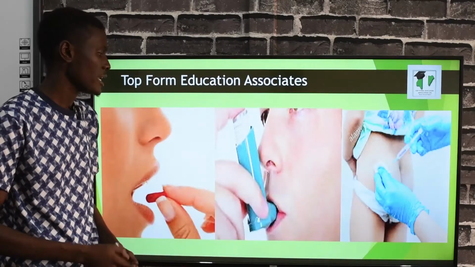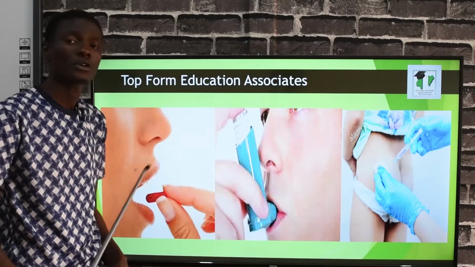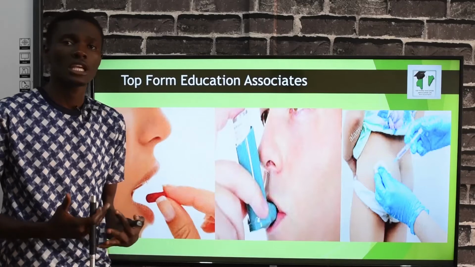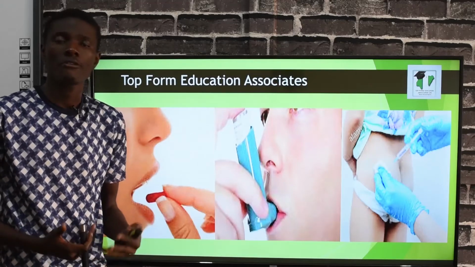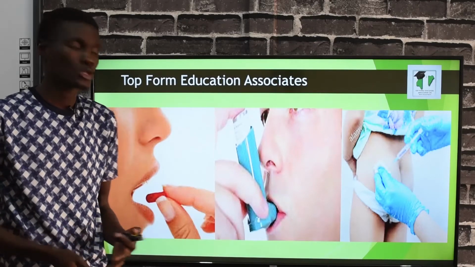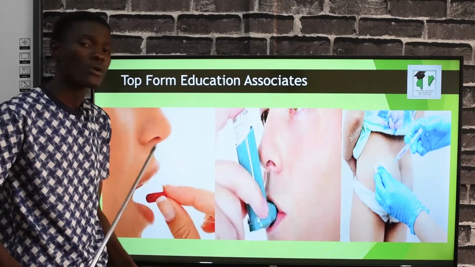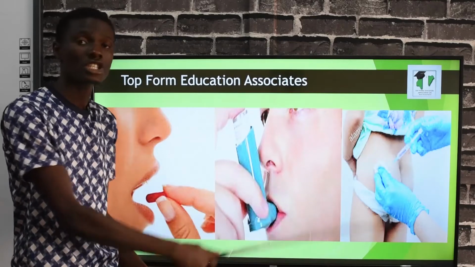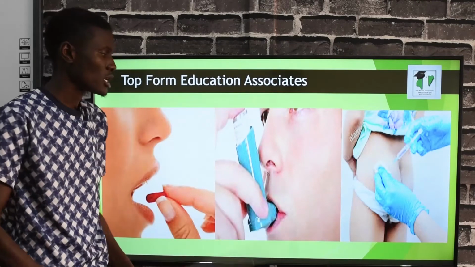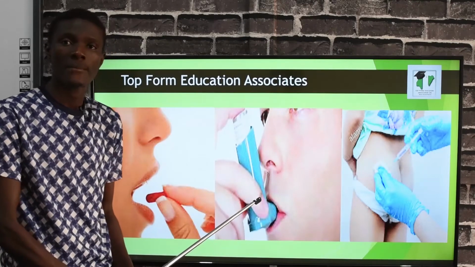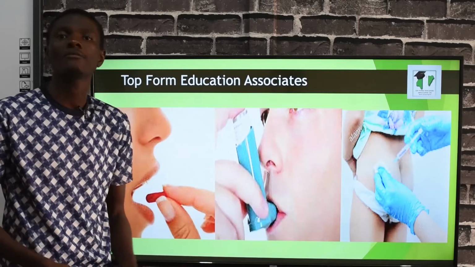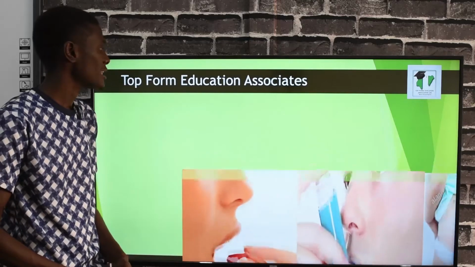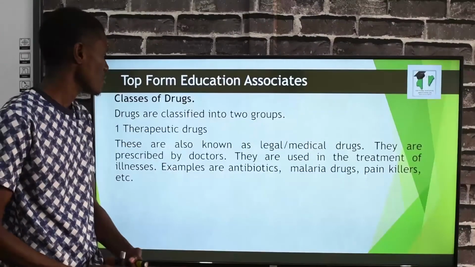Let's forge ahead. This is an oral way of consuming drugs. Remember, I told you we have basically three ways in which we take drugs into the body. Firstly, by oral consumption, which you can see here. These are oral consumption, and this is by injection. Now, this is an inhaler, basically for asthmatic patients. So let's forge ahead and see classes of drugs.